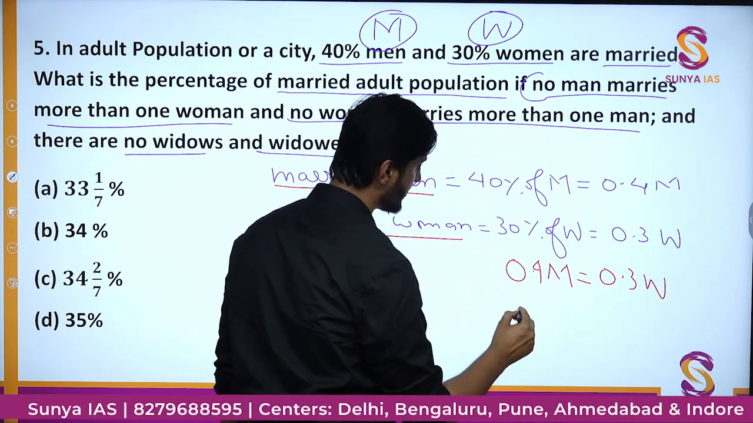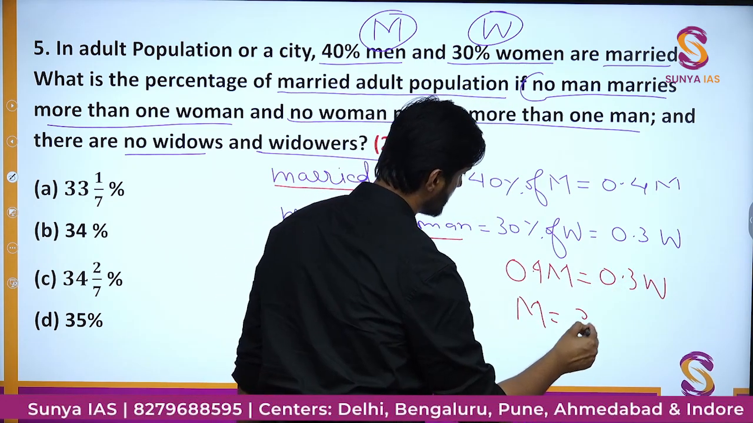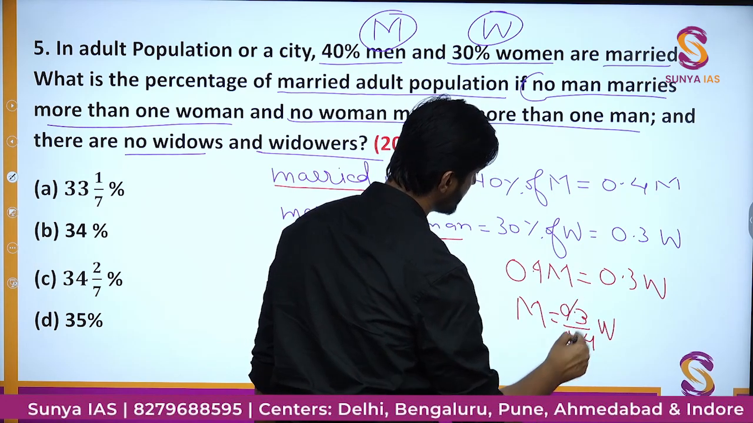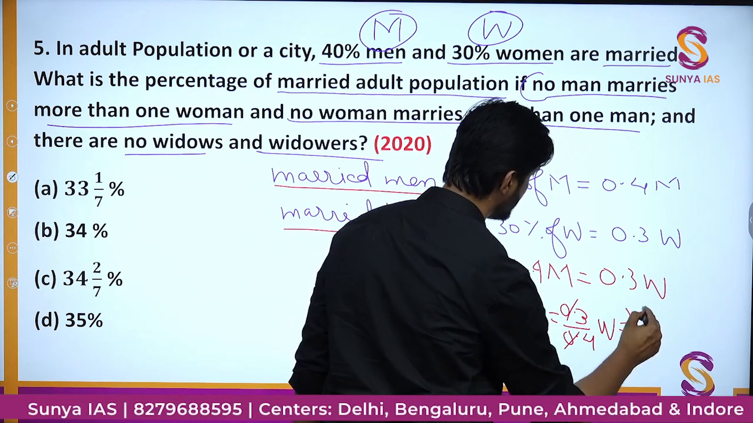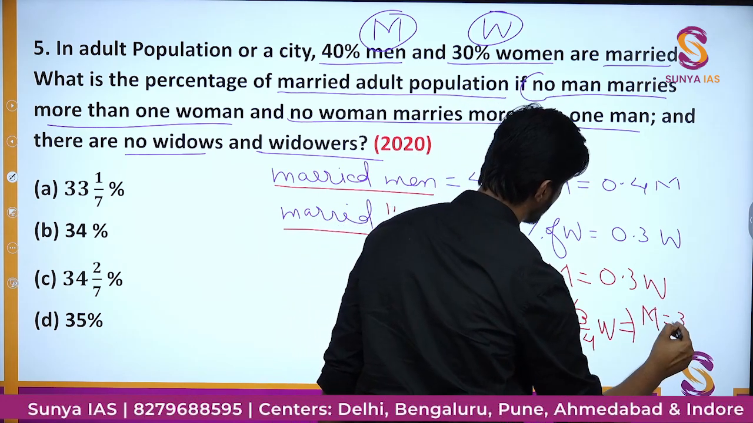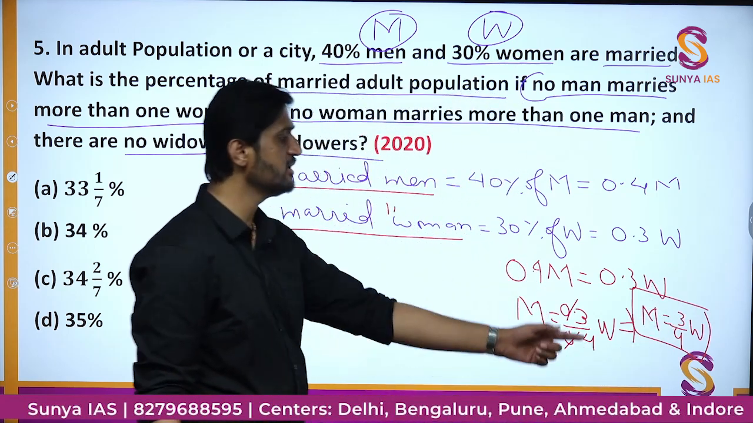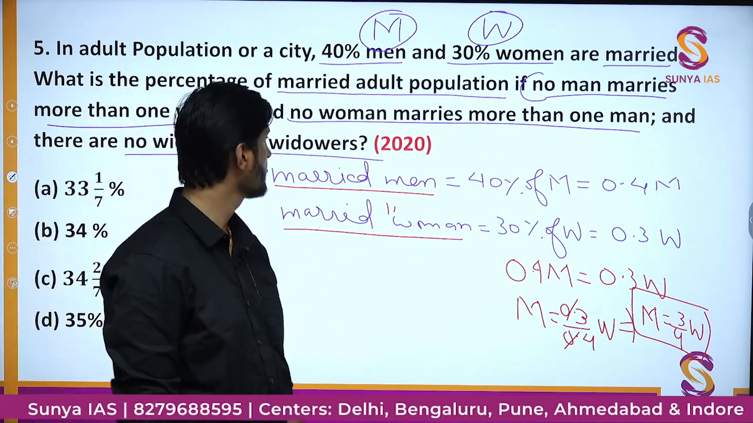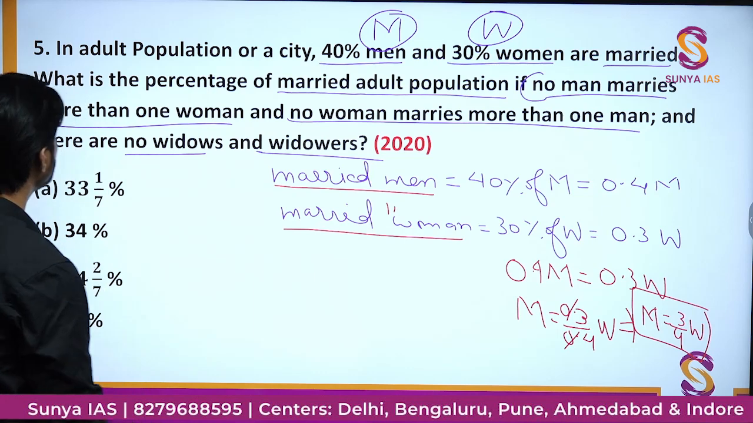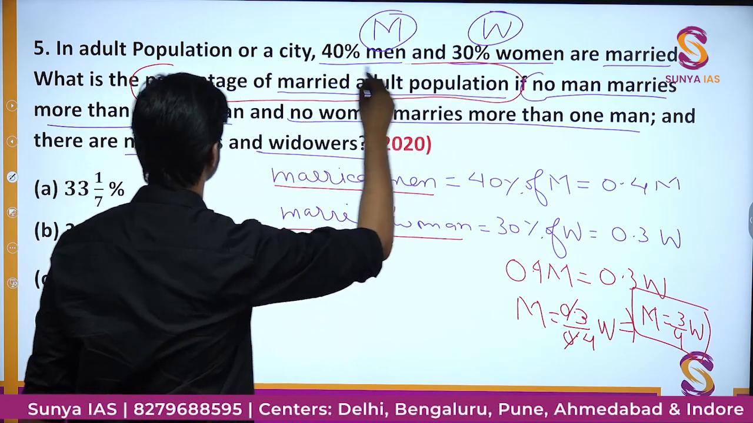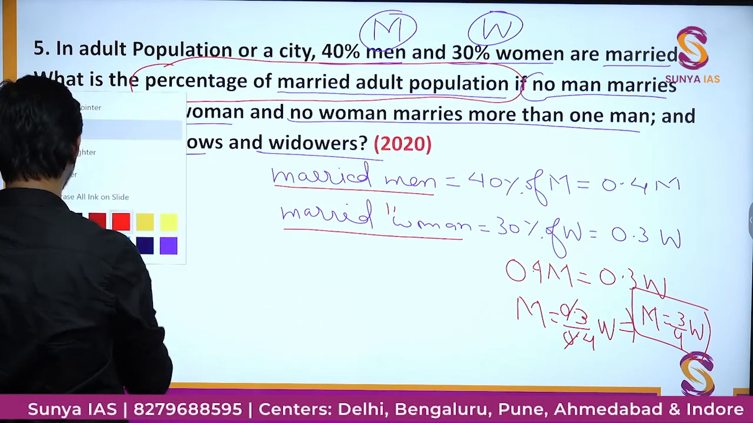We can further simplify it. I can write M is equal to 0.3 by 0.4 W. We can get rid of these decimals and we'll get simply M is equal to 3 by 4 W. This is the relation which we need to solve the question further. So what is being asked? What is the percentage of married adult population? The percentage of married adult population we have to find out.